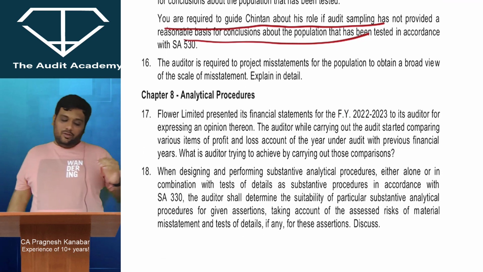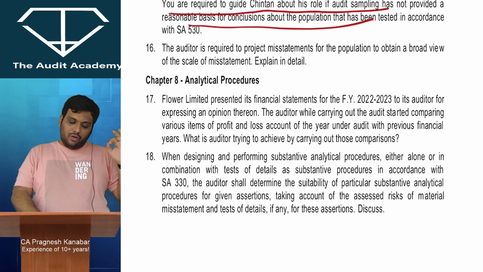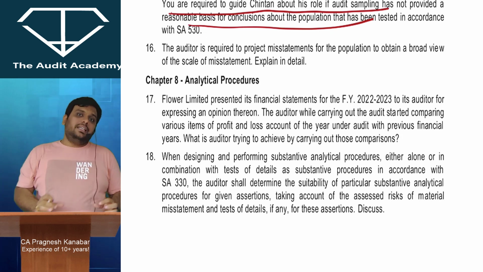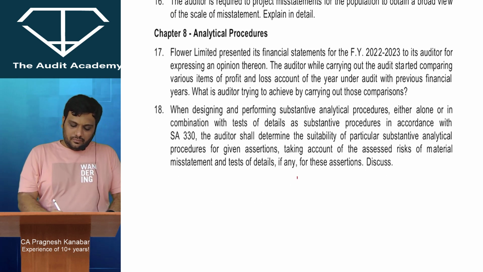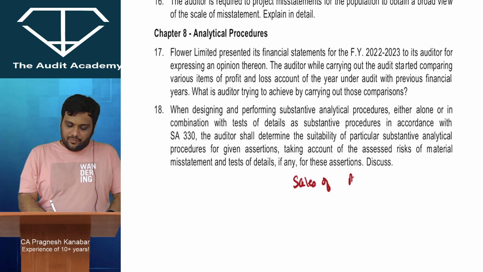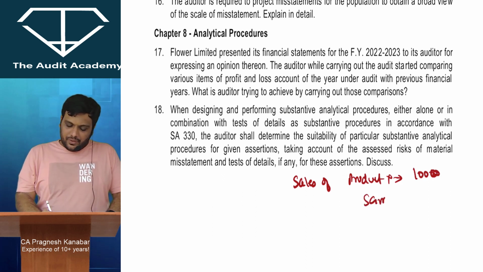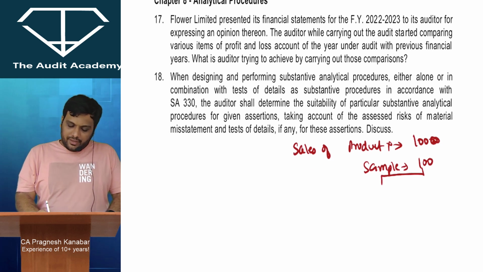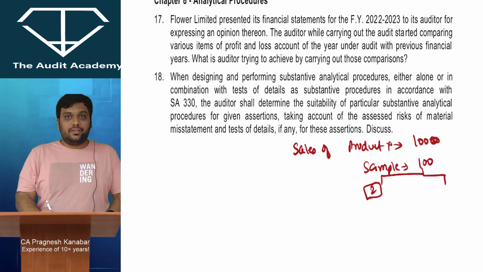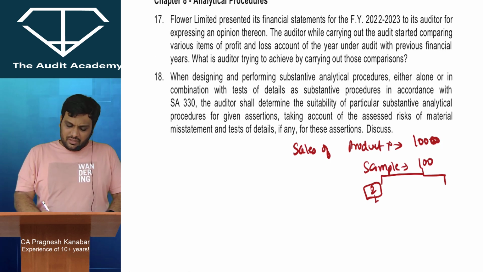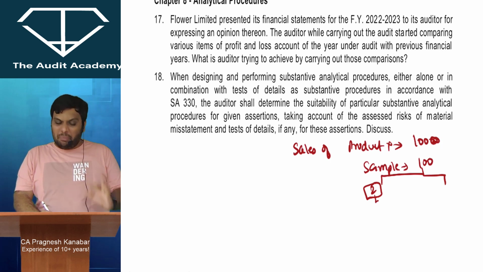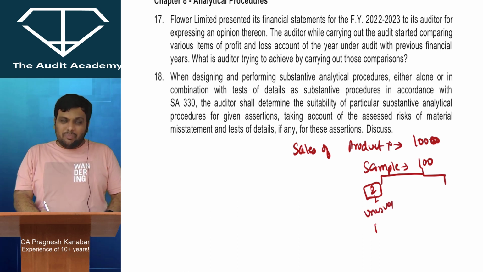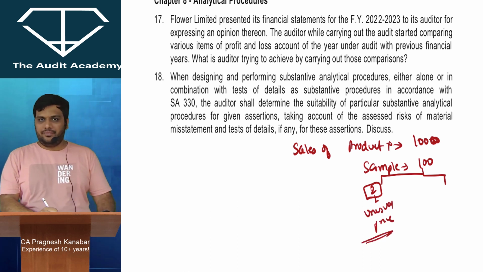Auditor is required to project misstatements for the population to obtain a broad view of the scale of misstatements. This is a very technical answer, but I will try to explain. Let us say if there is a sales of product X and if there are 1000 transactions, all right, your sample has 100 transactions. Out of 100, in 2 transactions, you saw that they were done at a very low price, at a very unusual price, unusual terms, all right.